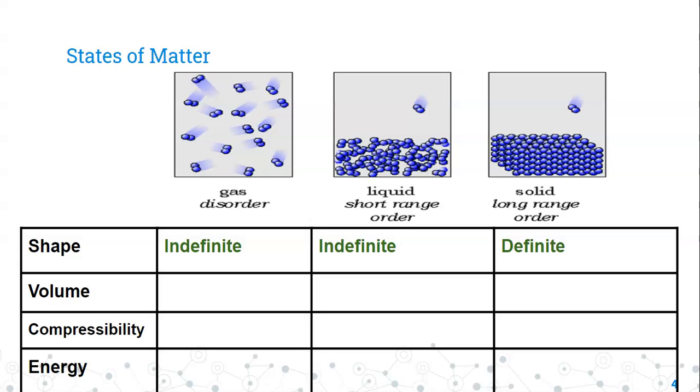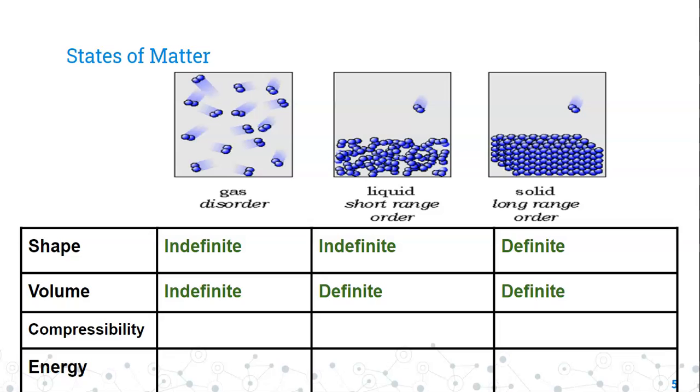Okay. Now, when we talk about their shape, we say that shape is definite or indefinite. So indefinite shape means that the substance takes the shape of its container. So gases and liquids both take the shape of their container, right? If I pour my coffee into a different cup, it's going to take the shape of that cup, okay? Solids don't take the shape of their container, though. If I move my pen from room to room, it doesn't take the shape of the room, okay?